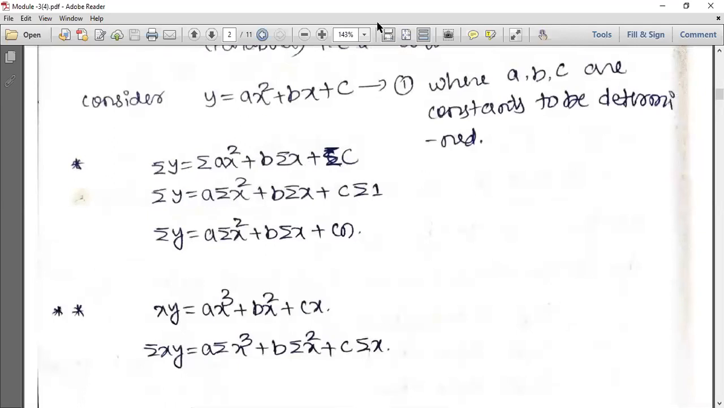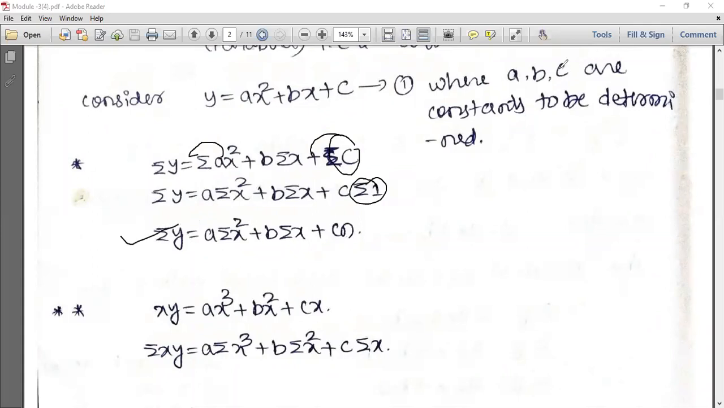The constants, this constant I have taken out. After taking the constant out, summation of c, I have taken c, summation of 1. Summation of y is equal to a into summation of x square, b into summation of x plus c into n. So this is the first normal equation.